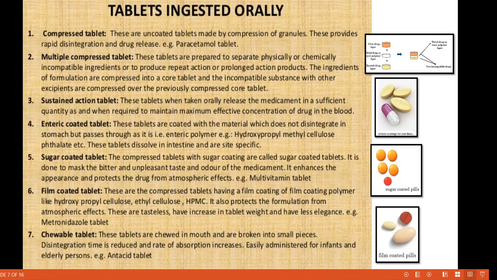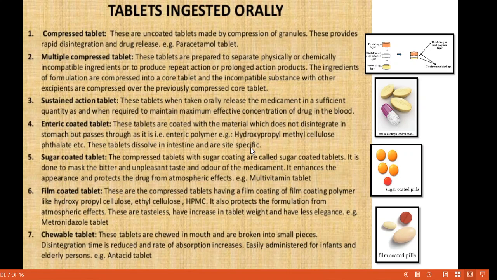Okay, it is sustained action tablets. So here the figure is there. Not, this is the enteric coated tablets. This figure is for enteric coated tablet. Enteric coated tablets are coated with a material which does not disintegrate in the stomach but passes through it, that is enteric polymer, the hydroxypropyl methyl cellulose phthalate, etc. These tablets dissolve in the intestine and are site specific.